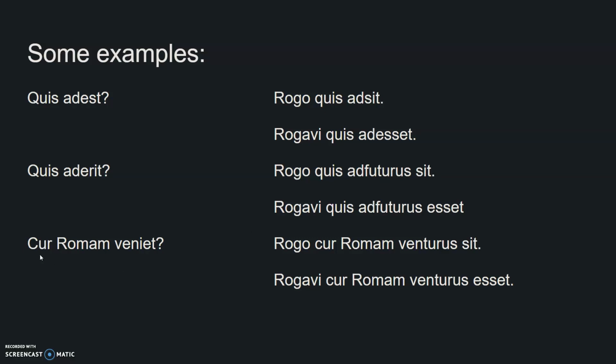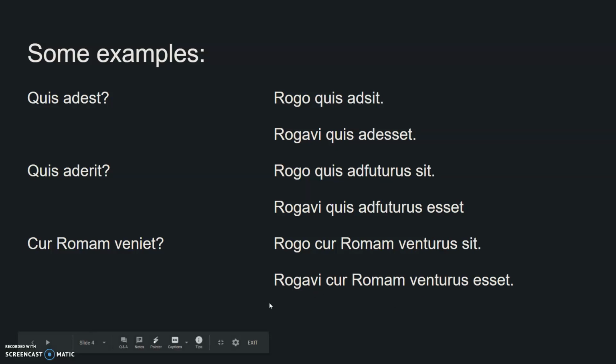Another example. Why will he come to Rome? Cur Romam veniat? Why will he come to Rome? Rogo cur Romam venturus sit. I'm asking why he is about to come to Rome, or I'm asking why he will come to Rome. Rogavi cur Romam venturus esset.